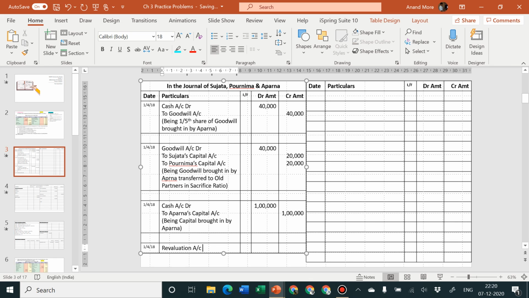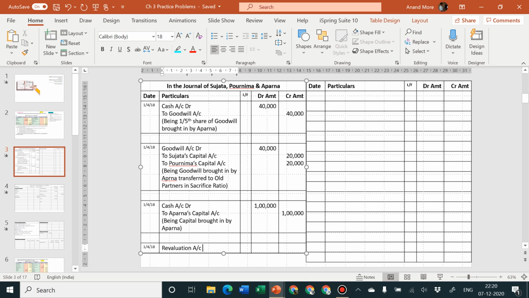So we are not going to use our usual P&L account to record the same. We are going to prepare a separate account called the P&L adjustment account. This P&L adjustment account also has a second name, the revaluation account. You may use either the word revaluation account or P&L adjustment account. It is one and the same.